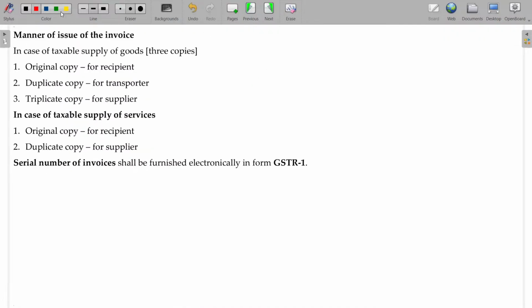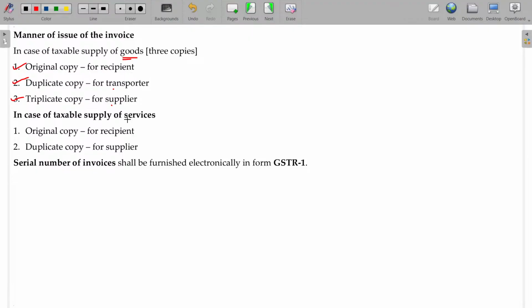Now, come on, tell me, how many copies should be there? If you purchase anything, how many copies will you get? Usually 2 copies, sometimes it may be 3 copies. In case of goods, you will have 3 copies. If you order in Amazon, you will get the original document, and another bill will be available during the transport in the package itself. That is called the duplicate copy for the transportation. One copy is retained by the supplier himself. That is called the triplicate copy. So, original copy for the recipient, duplicate copy for the transporter, triplicate copy for the supplier in case of goods.